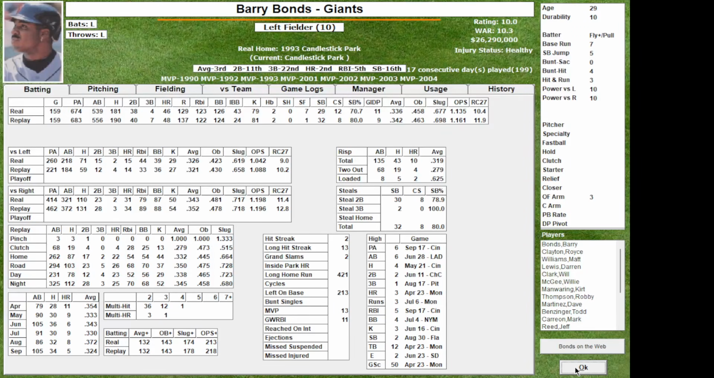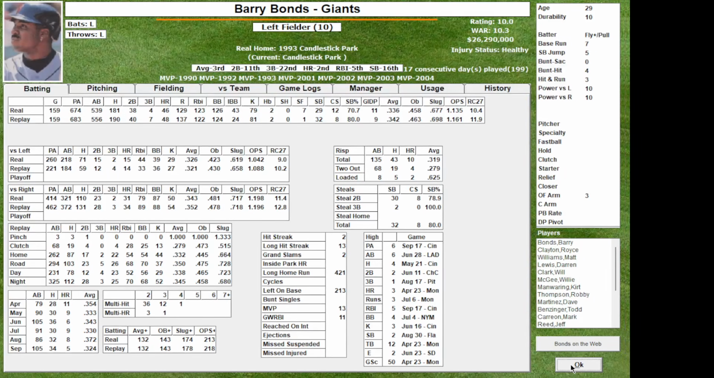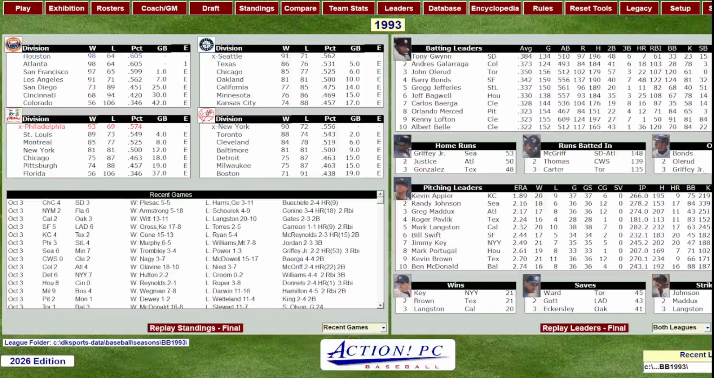I can find Maddux here. Let me see if I can get Greg Maddux up here. I thought I had him up here. Maybe I didn't. Let me bring him up. I thought I had a window already assigned to him, but let me see if we can't bring him back up.